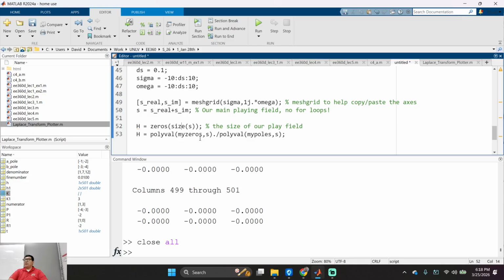So you guys remember pre-allocating memory, right? We're pre-allocating memory. Does that ring a bell? We have to do the same thing in MATLAB for our plane. We're going to create a clean slate of numbers, everything defaulted to 0. Is that good with everybody? So what did I do right here? The size of the play field, right? Just create a whole 0. Is that cool with everybody?